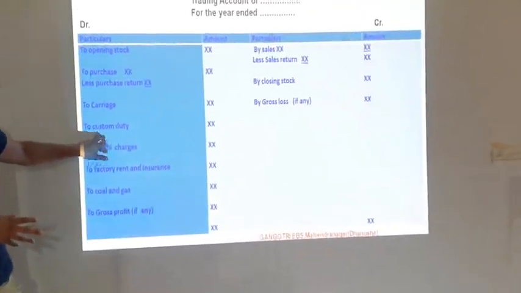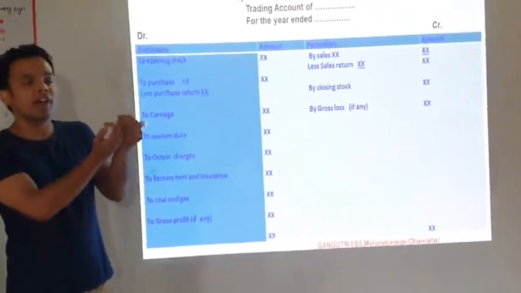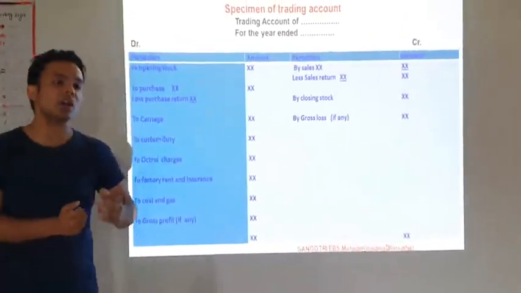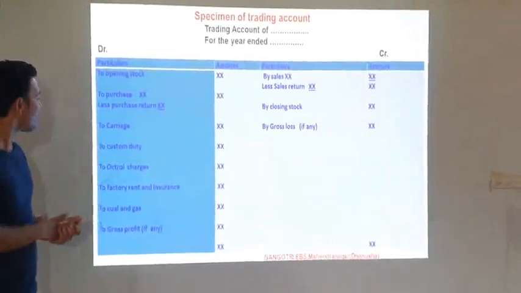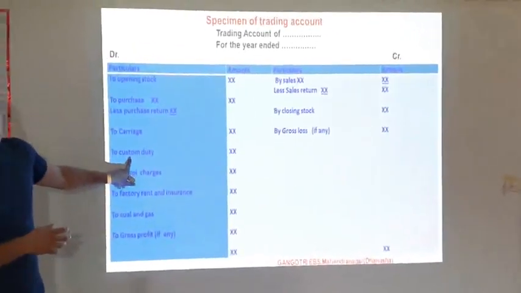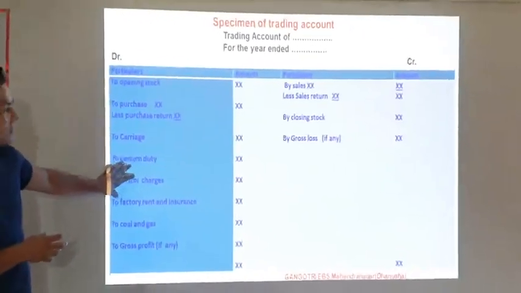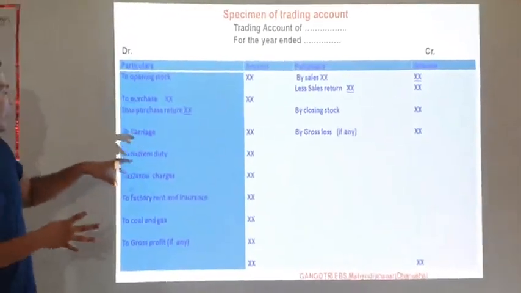That is custom duty. Means when we import the goods from a foreign country, at that time we pay tax to the government. That is called in Nepali Bhansar Shulka. So custom duty is also our purchase related expense. So it comes in the direct expenses. So it is debited in the trading account.